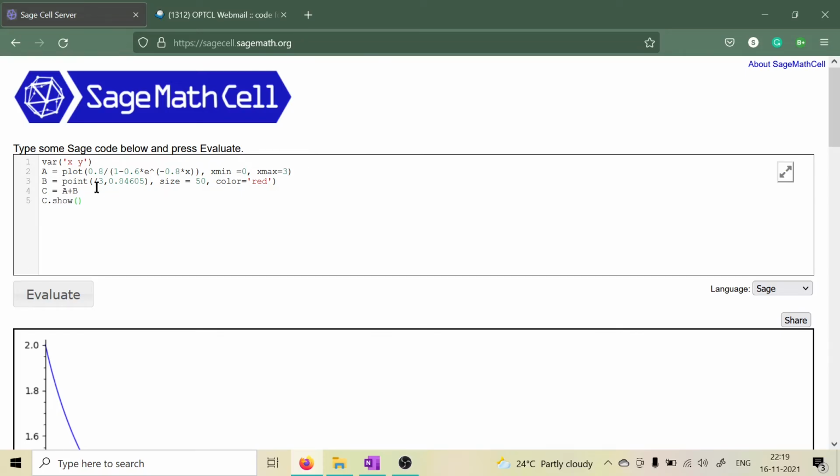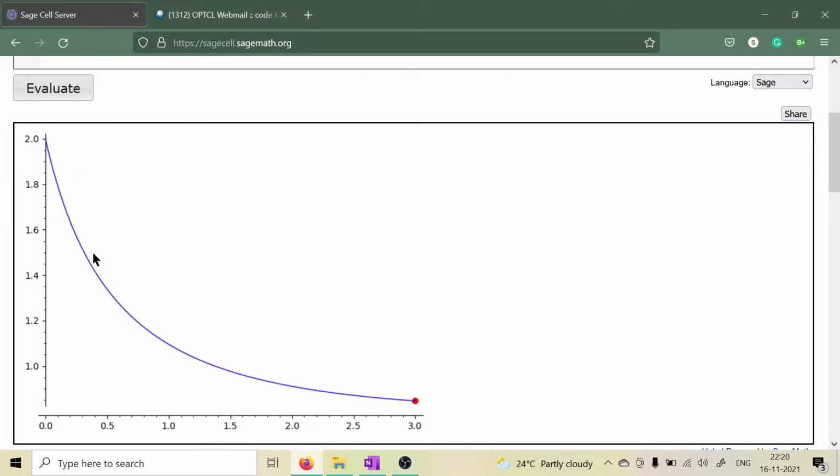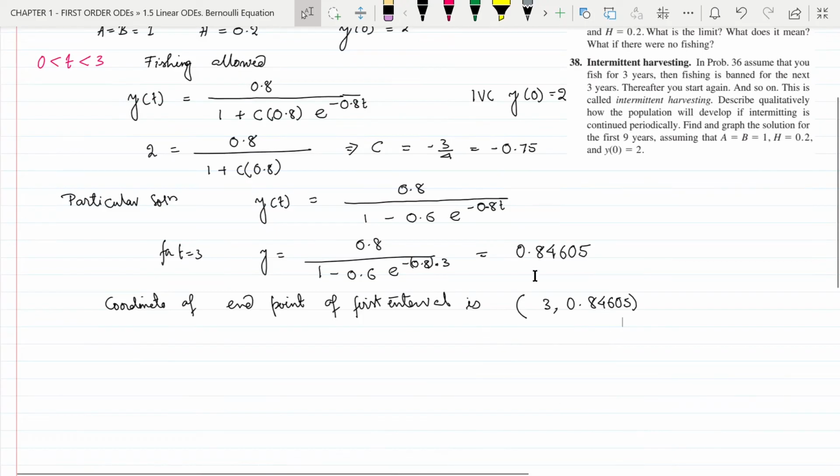We have added a and b because otherwise, if we write just plot and point, the plot command will be overwritten by the point command and only the point will be plotted in the graph. So that is why we have assigned the graph and the point to two separate variables, added them, and then written c dot show to plot both of them in a single graph. Now you can see that the point is exactly at the end point of the graph, exactly what we have calculated here.